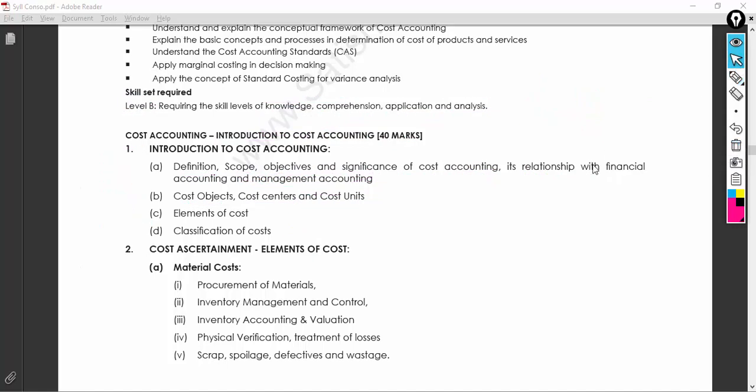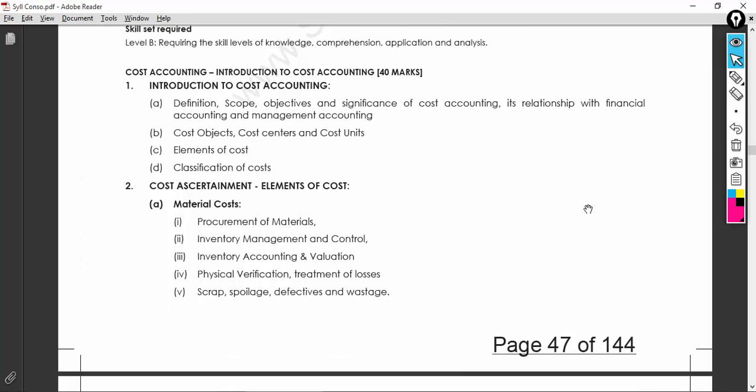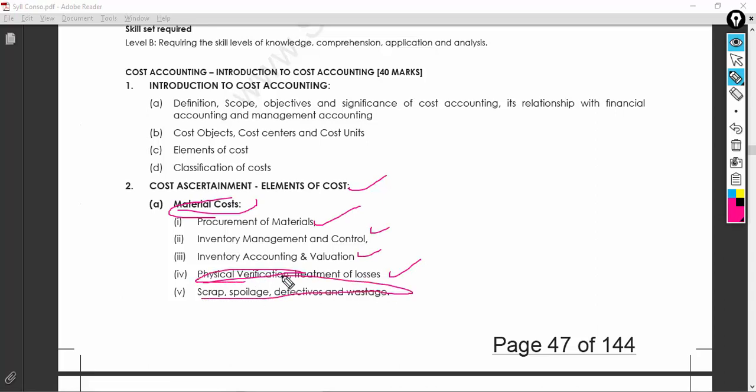Okay, perfect. So if I come to the cost ascertainment, you have elements of cost which consist of your material cost: what is material, how to procure, how to control, valuation, treatment of losses, physical verification, important thing, and spoilage, pilferage. You should know the difference between scrap, spoilage, defective, and wastage, and how the treatment will be done when it comes to cost accounting.